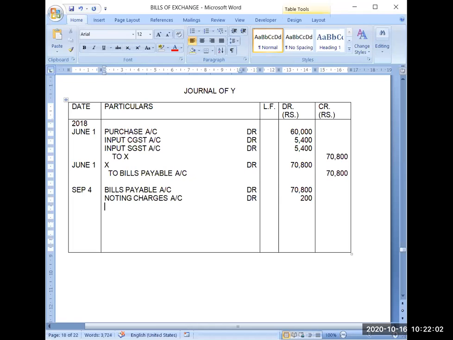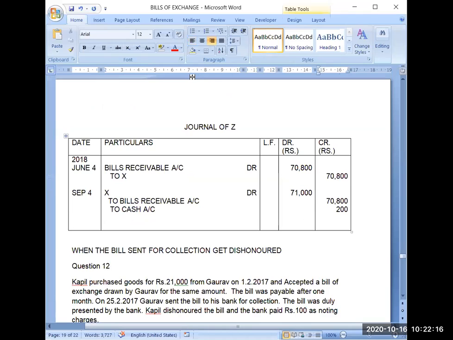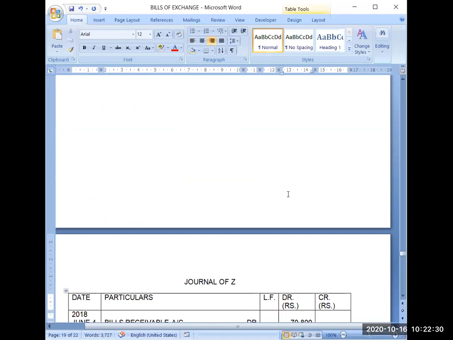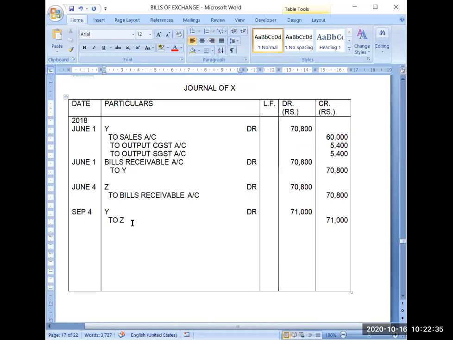So you have already observed that first I do the entry with the original amount and then afterwards I start adjusting noting charges respectively. Like in case of Z, I have recorded it as that he will make the cash payment to the lawyer. This is the principle that whosoever is having the bill, he will be hiring the lawyer and he will be making the cash payment. So here Z will make the cash payment and he will collect this money from X because X is his debtor.